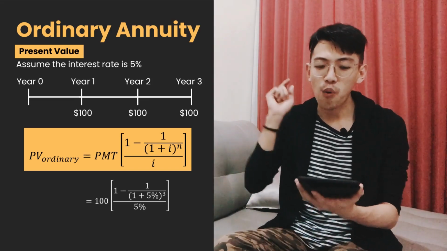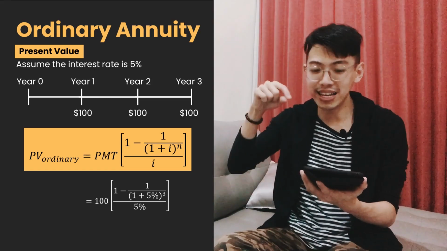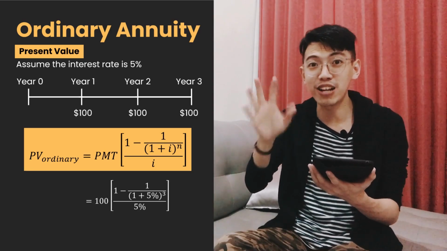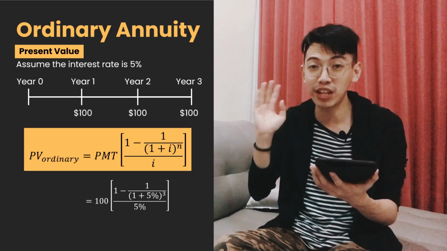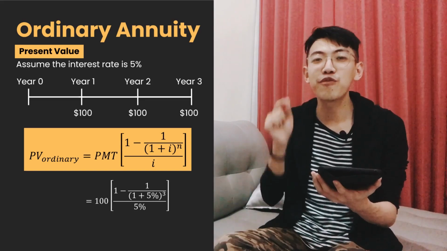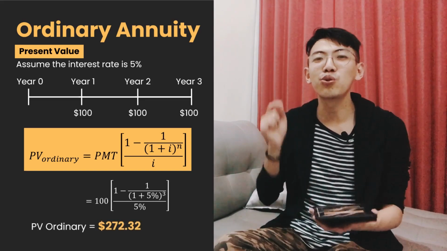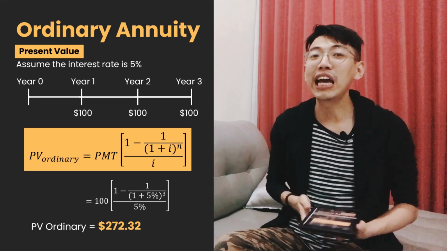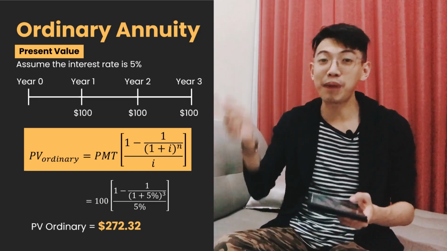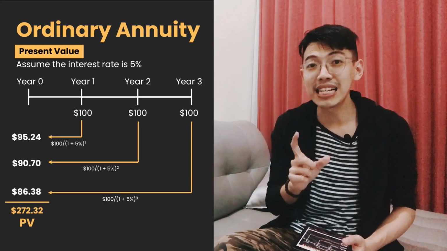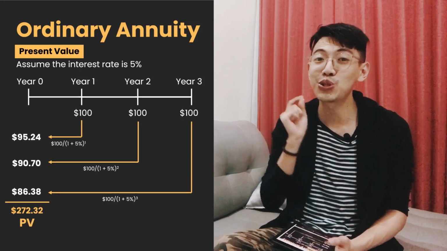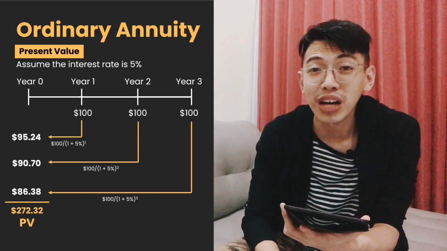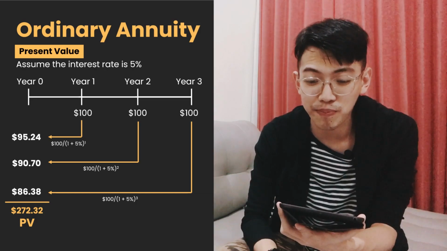So in this case, 100 times 1 minus 1 divided by 1 plus 5% or 0.05 to the power of 3, divided by 5%. It equals 272.32. If we compare with our previous calculation, the answer is the same, 272.32. How to calculate future value at the end of the period?